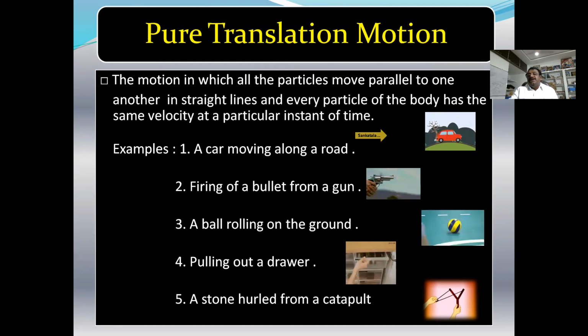What do you understand? Every particle of the rigid body covers the same displacement in the specified time. Each and every particle of the rigid body moves parallel to each other. Such a type of motion is called translatory motion.